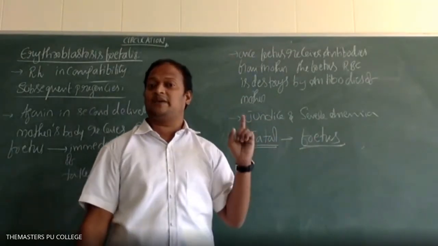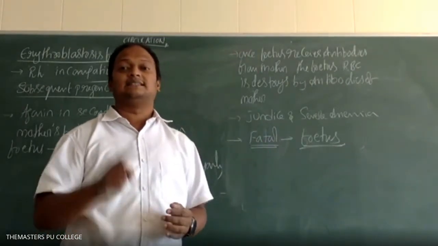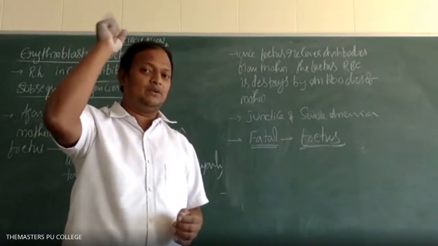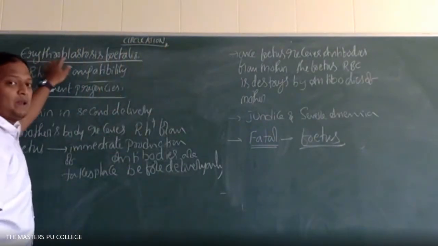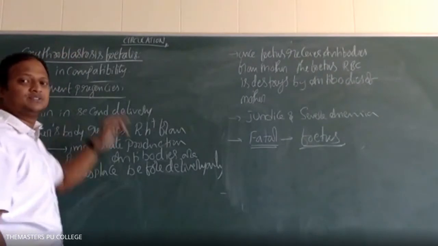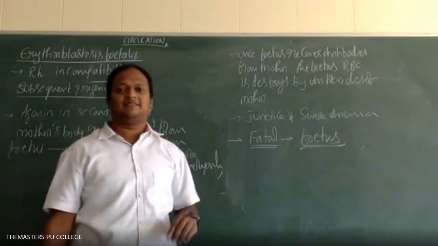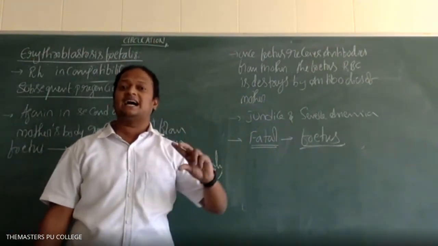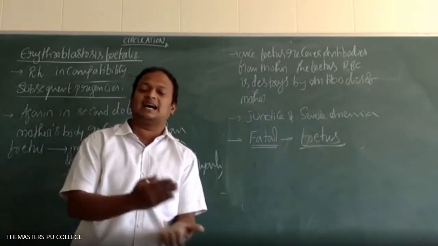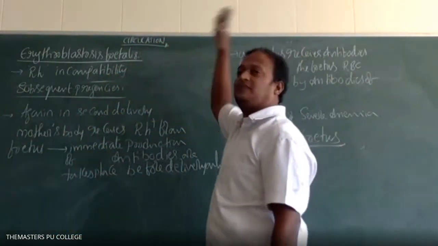So for which pregnancies do fatal cases occur? First or subsequent, in erythroblastosis fetalis? Subsequent. That point you need to remember. In the name only: erythroblastosis, erythrocytes. Erythrocytes means what, students? RBC. Erythrocytes means RBC, and blastosis means lysis takes place, destroying takes place. Fetalis is nothing but fetus. The fetus RBC is going to be damaged. The condition is called erythroblastosis fetalis.